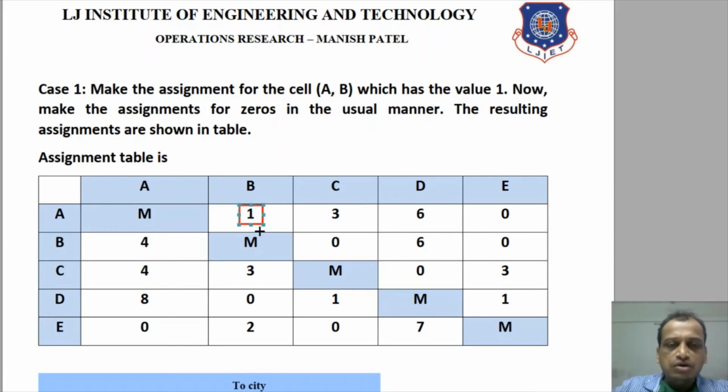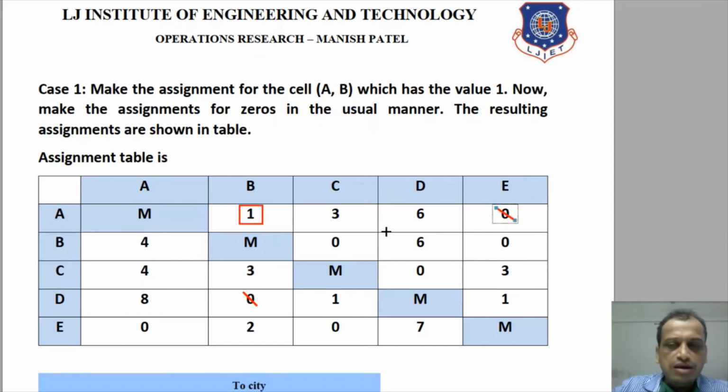Why? Because we have considered the second highest element after 0, which is 1. We have assigned here, so it will obviously cancel out this 0 here, which is in the column, because B is already assigned here. If this is assigned here, then again this is also cancelled.